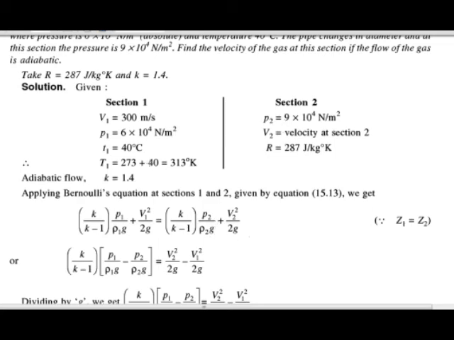Here the pipe is horizontal, so z1 is equal to z2 and they cancel out on both sides.